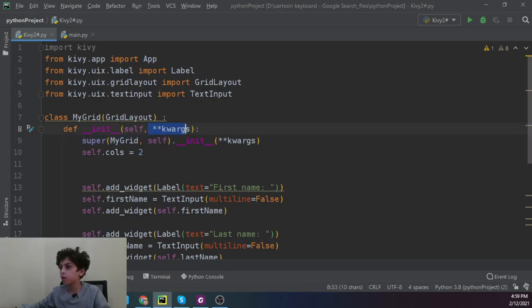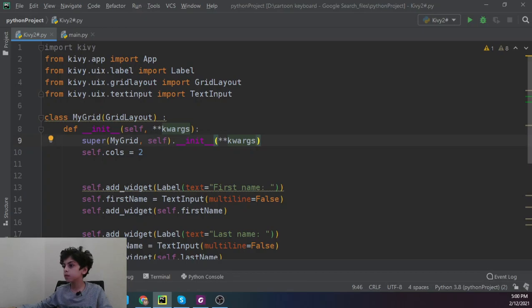I don't know why they called it this, but they just use it to work with your folders. It just helps you run it easier. After that we're going to say super(MyGrid, self).__init__(**kwargs) again.